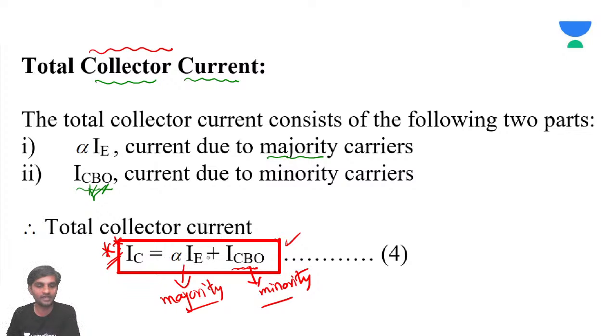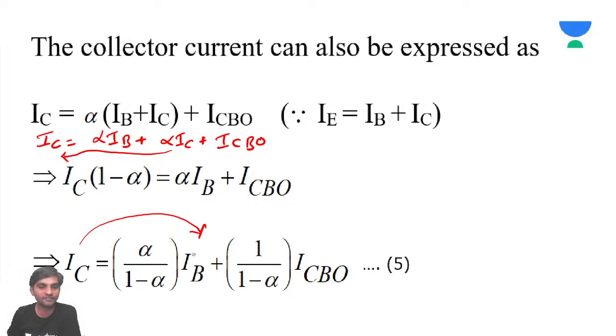So IC is going to be alpha IE plus ICB naught. This is the formula for collector current in terms of emitter current in common base configuration. Remember this is common base, which is why ICB naught has been written. In terms of base current, IC is going to be alpha by 1 minus alpha into IB plus 1 by 1 minus alpha into ICB naught, where ICB naught is the minority charge carrier current in the collector. So remember those two formulas.